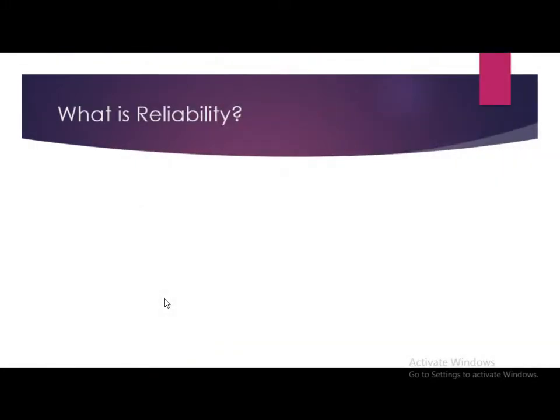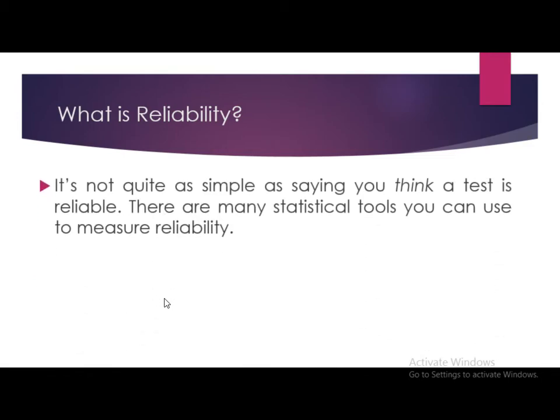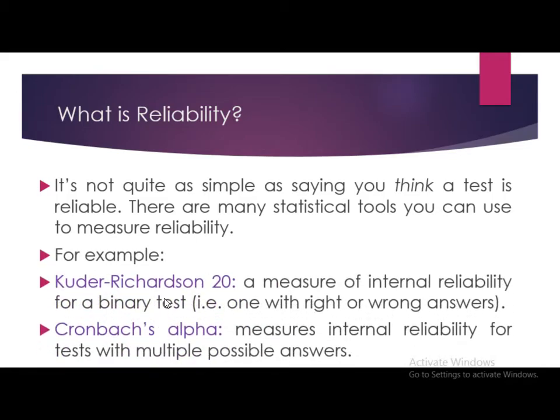Moving on, the concept of reliability again: it's not quite as simple as saying you think a test is reliable. There are many statistical tools you can use to measure reliability. For example, there are two tests. Kuder-Richardson 20 is a measure of internal reliability for a binary test, that is, one with right or wrong answers. Another popular test is Cronbach's alpha. It measures internal reliability for tests with multiple possible answers.